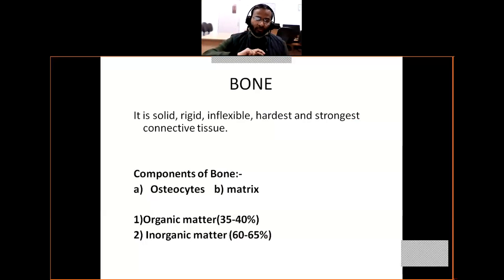In the wall of bone, special types of canals are generally present, which are known as Haversian canals. In these canals, nerve cells, blood cells, as well as lymph vessels are present. So this is all about bone, the components of bone.